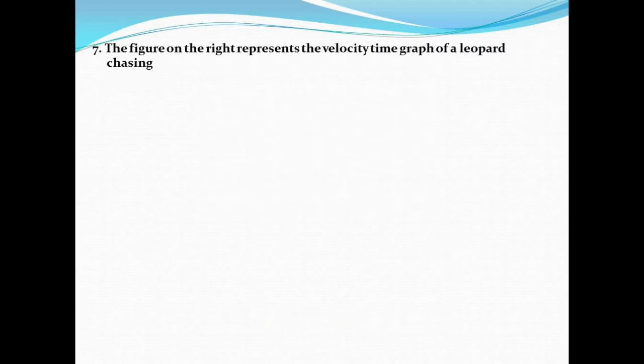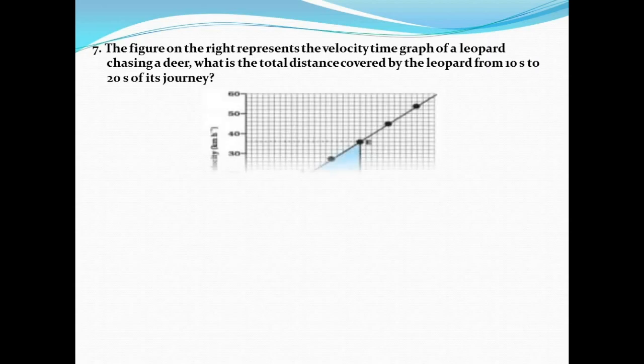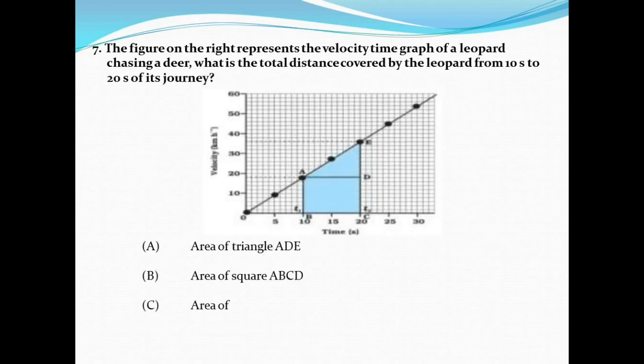Next, question number 7. The figure on the right represents the velocity time graph of a leopard chasing a deer. What is the total distance covered by the leopard from 10 seconds to 20 seconds of its journey? So here in this graph, we know that the option will be option C, that is area of ADE plus ABCD.